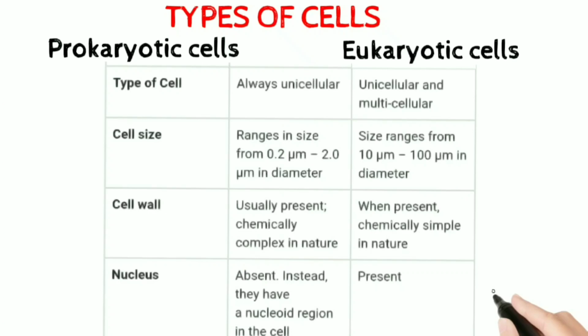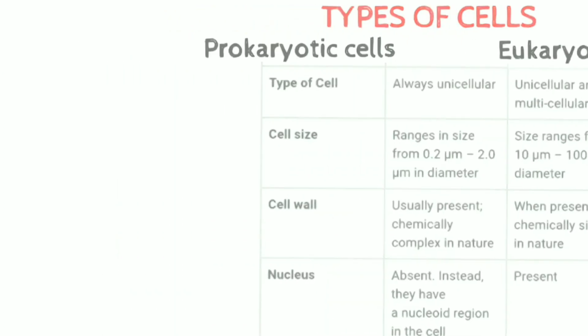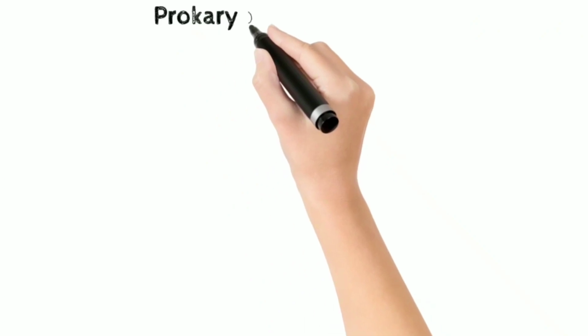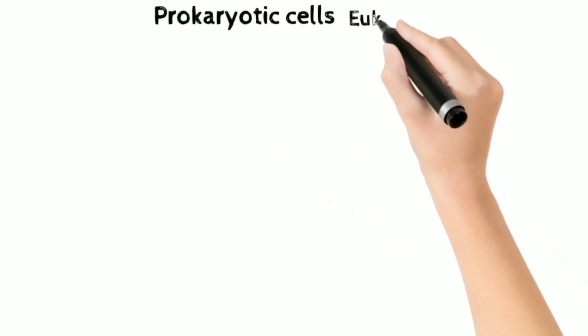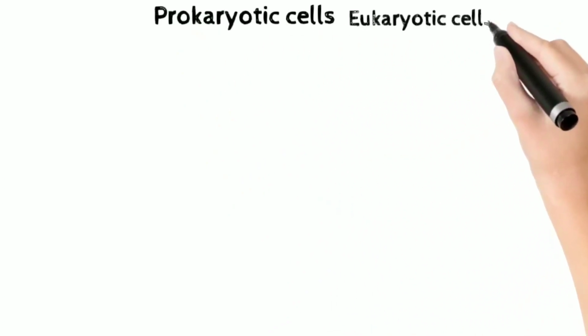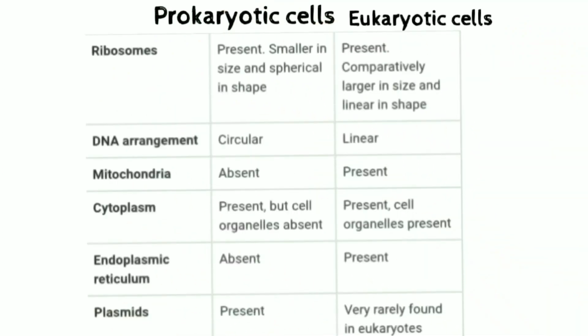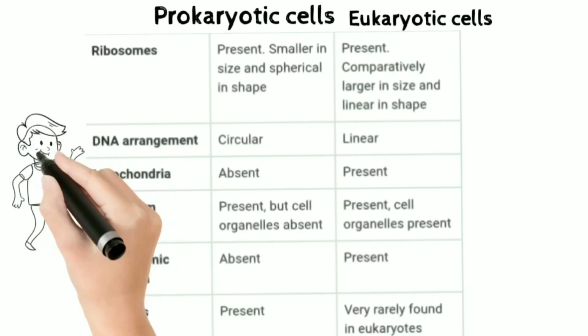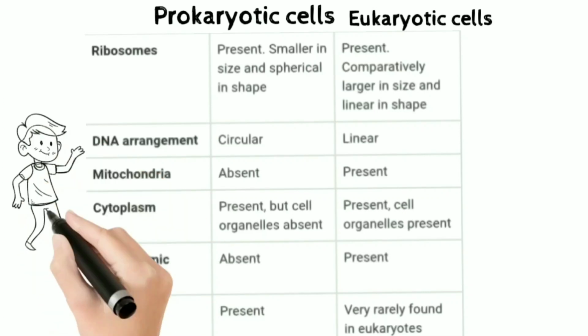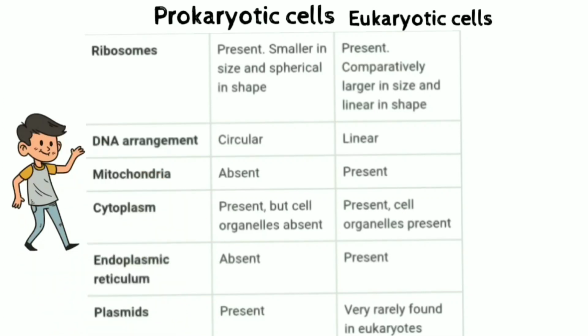In eukaryotes, the nucleus is present with a nuclear membrane, which has nucleolus and nucleoplasm inside it. In prokaryotes, the ribosome is of 70S type, which is smaller in size and spherical in shape, whereas in eukaryotes, both 70S and 80S ribosomes are present, which are comparatively large and linear in shape.